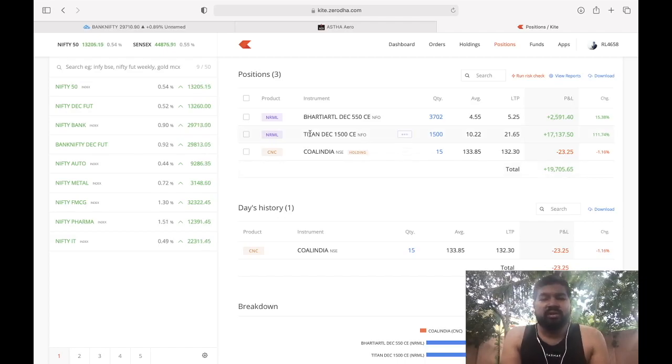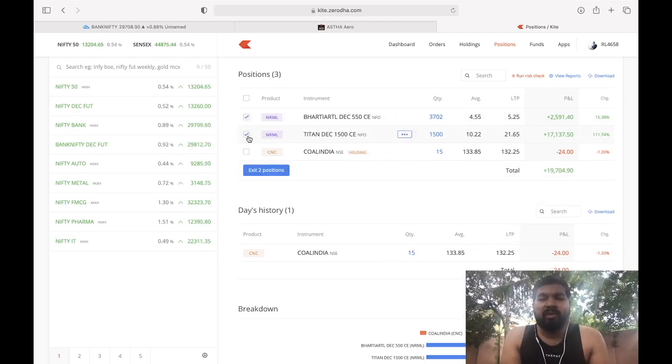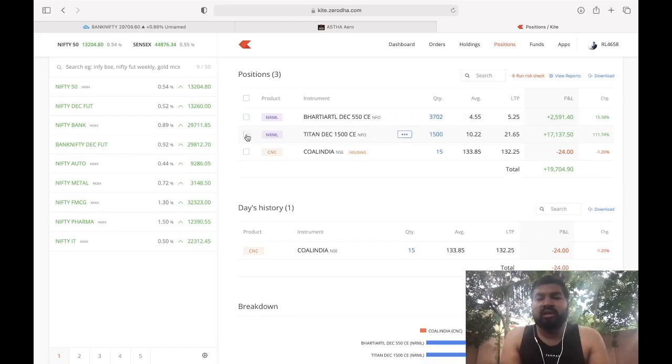So in this positional, I have Bharti Airtel and Titan. In the morning it was around 14 to 16k, then it went up to 29,000, and now it is trading around 20k plus minus 1,200. So it is fluctuating.